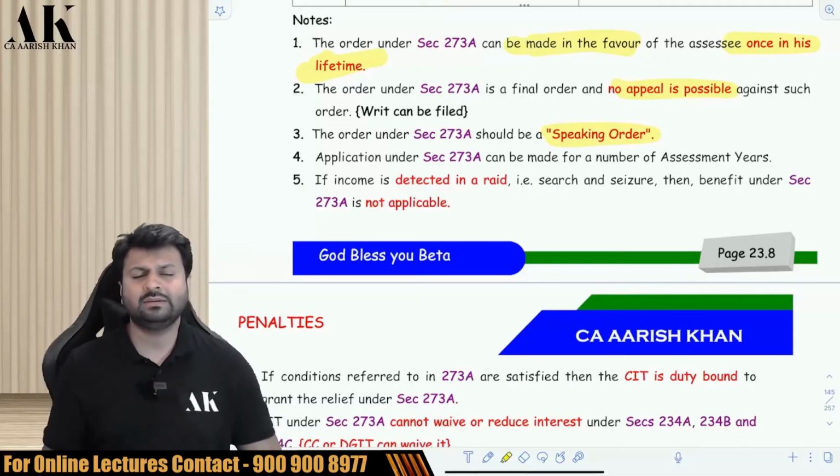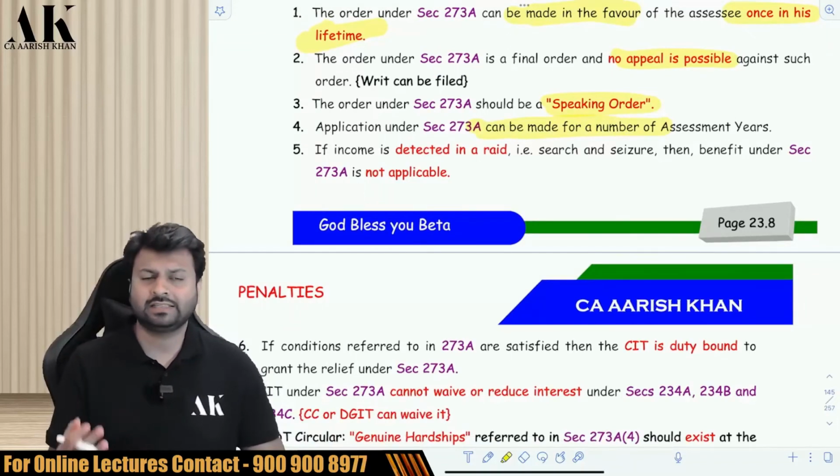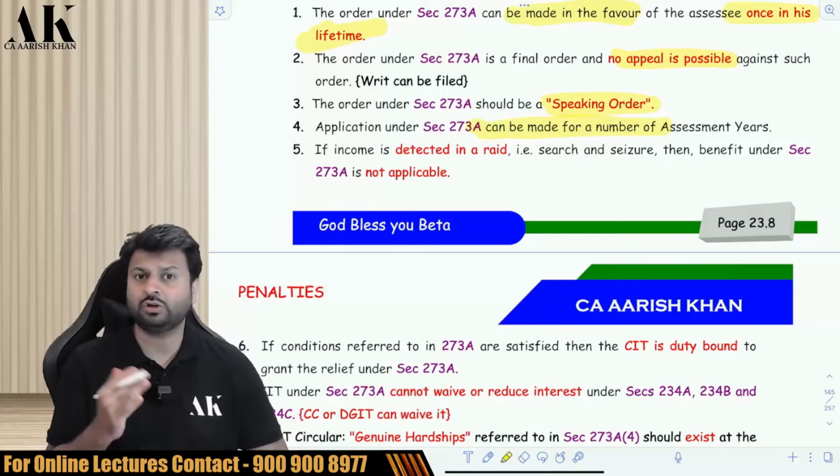Okay. Can the assessee make an application for a number of years? Yes, the assessee can make an application for a number of years. No harm in that. The assessee can make an application for 1 year, 2 years, 3, 4, 5, 6 years, as many years as the assessee wants.